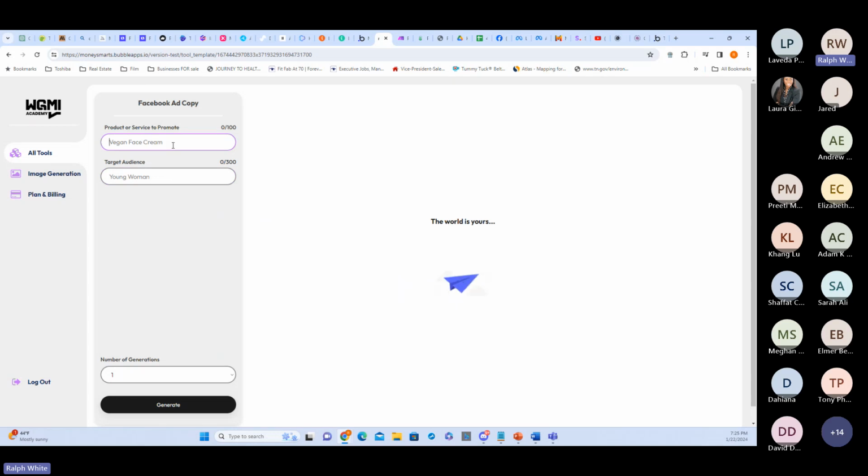So if I had a product, and we'll just use what it has, vegan face cream. That's interesting. And all right, it says the target is young women.